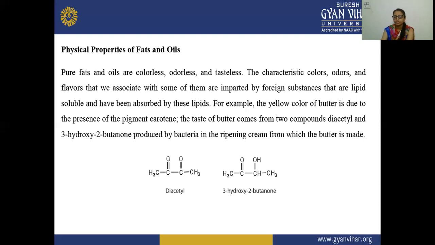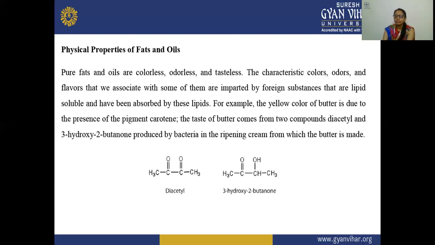For example, take butter, which is a fat. The color of butter is yellow. This yellow color is due to the presence of the pigment carotene, the foreign substance present in the butter, which imparts the yellow color. And the taste of butter is due to the presence of two compounds, diacetyl and 3-hydroxybutanone, produced by the bacteria in the ripening cream, meaning the butter is formed from cream.